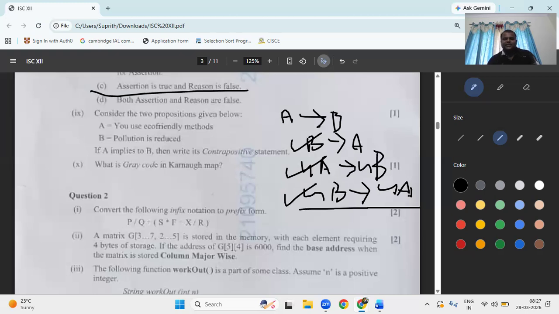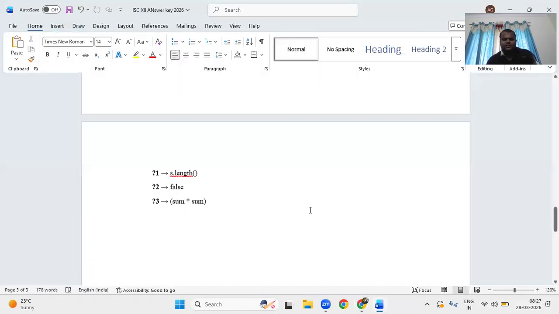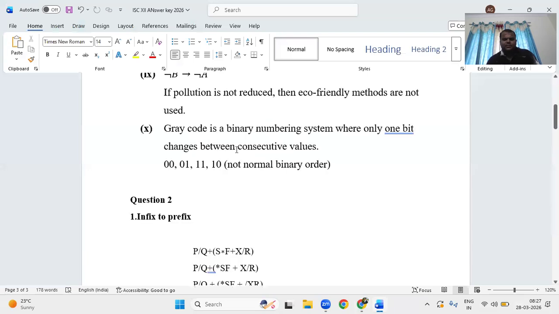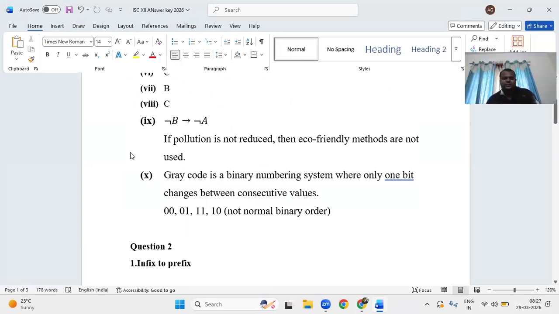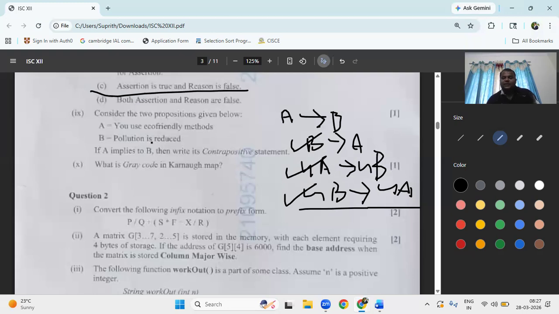Negation of B implies negation of A. That you can write as the statement: if pollution is not reduced, then eco-friendly methods are not used. Writing this statement is enough.